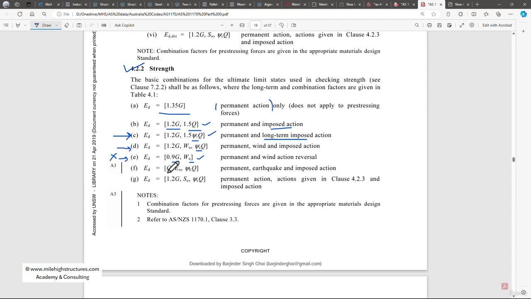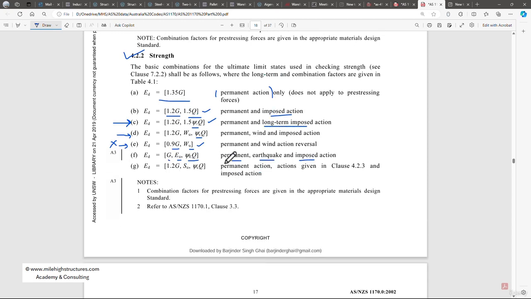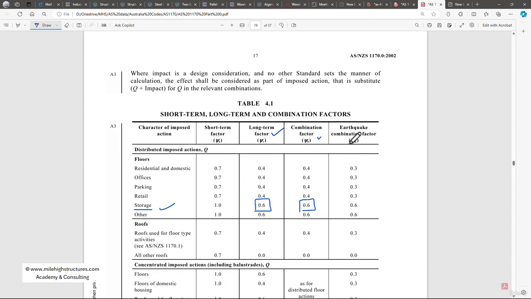After that, this is G plus E plus psi E Q. Now G is basically the permanent action, E u is the earthquake action multiplied by 1, and the imposed action needs to be multiplied with psi E, that is the earthquake combination factor.